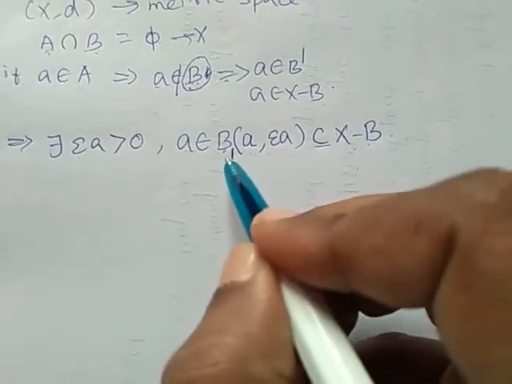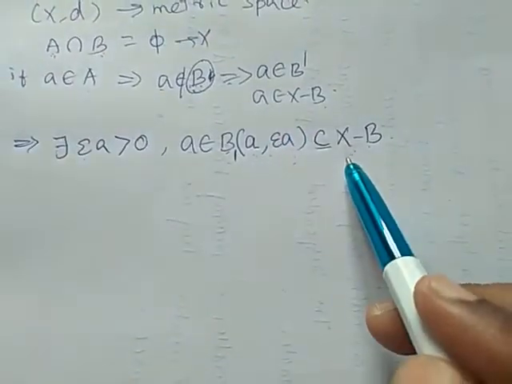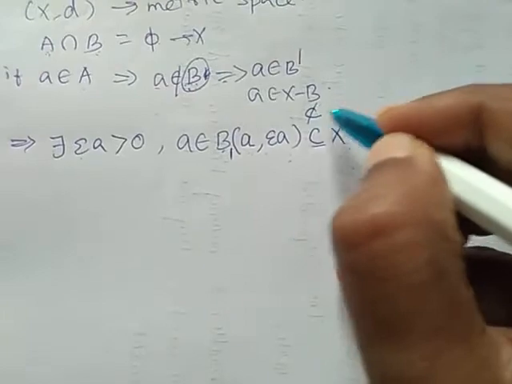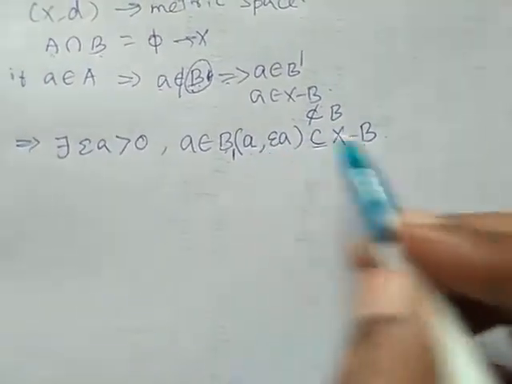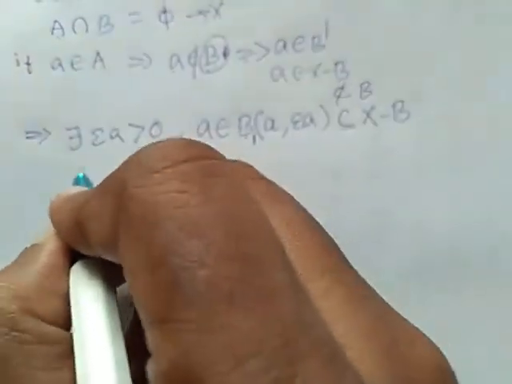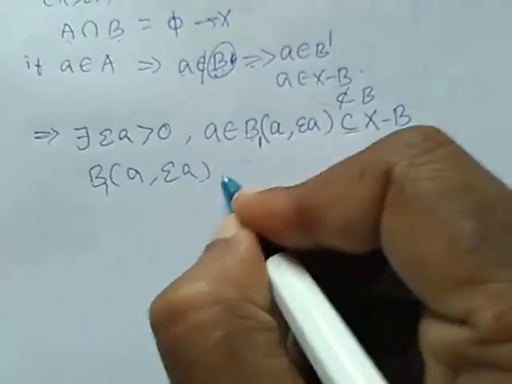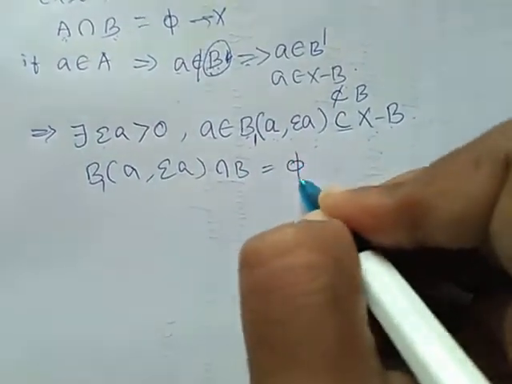It means the intersection between this ball and B is the null set, since it belongs to B dash and not to B. Therefore B1 of a comma epsilon a intersection B is the null set.